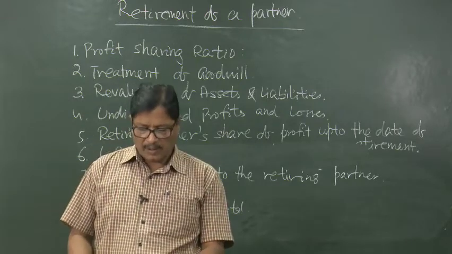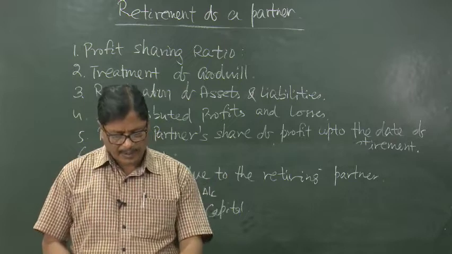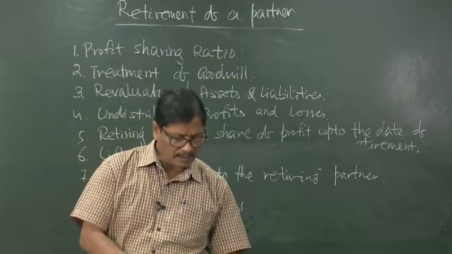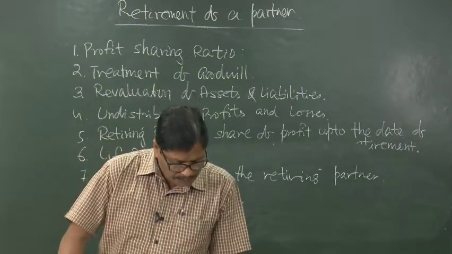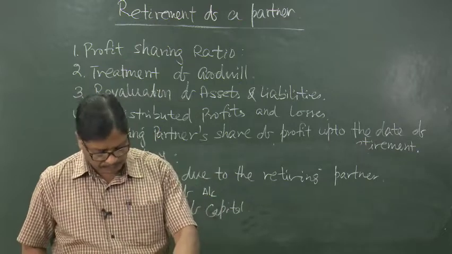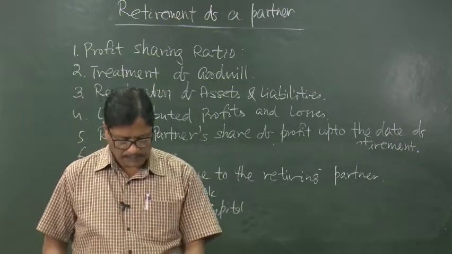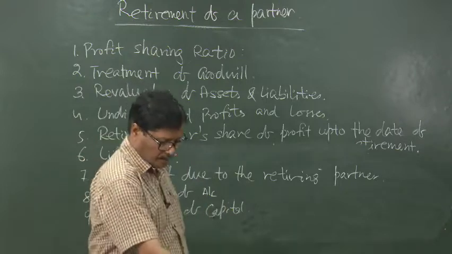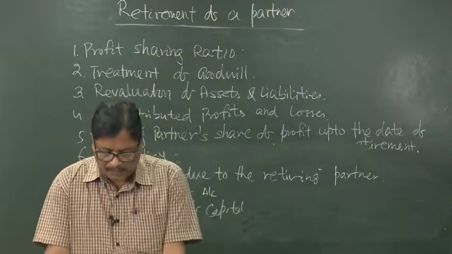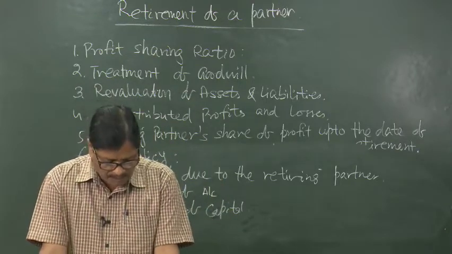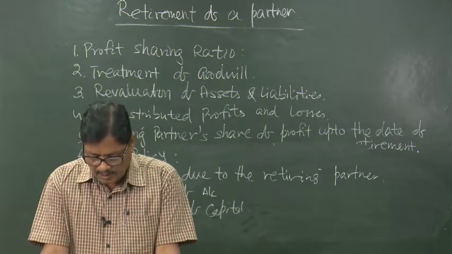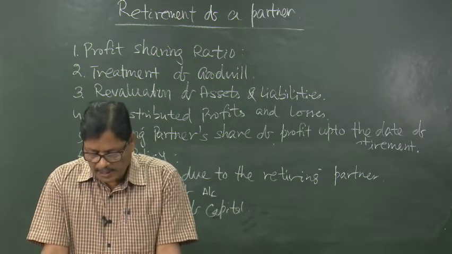So, now let us take one problem on this retirement. So, this is a question. We will be preparing capital accounts, revaluation account and partners loan account.